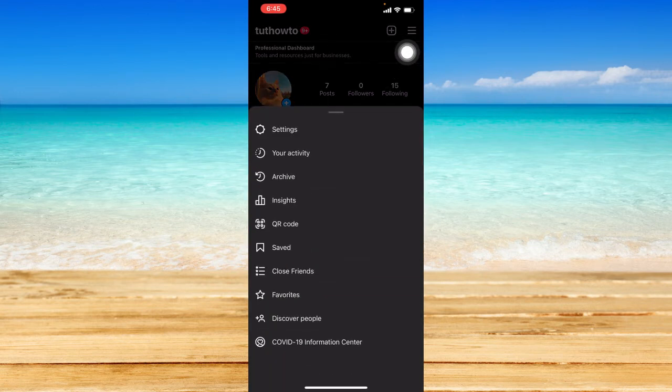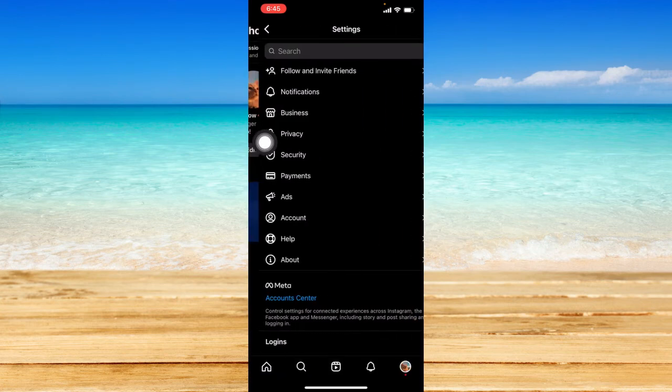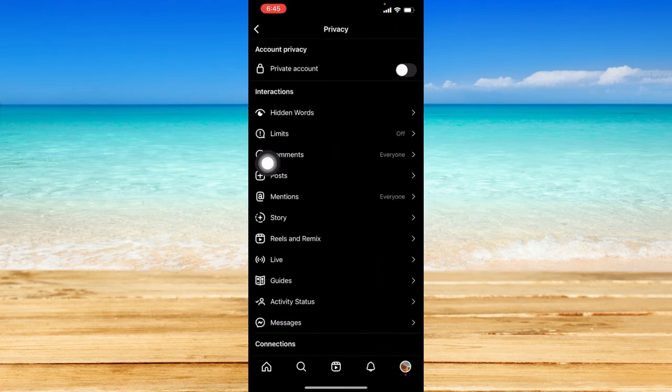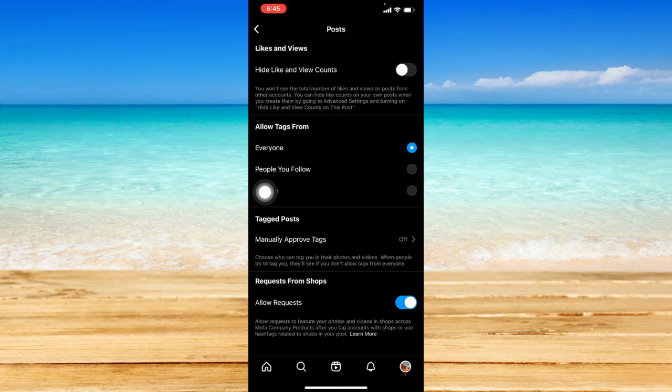For future purposes, you can also click on this top right corner icon that has a three-bar line. Click on Settings and click on Privacy right here. Click on Posts, and you can actually customize which people can tag you in a post. In this section right here, you can choose to allow tags from everyone, people you follow, or no one.